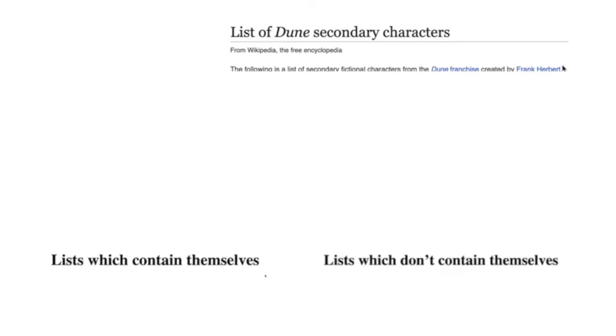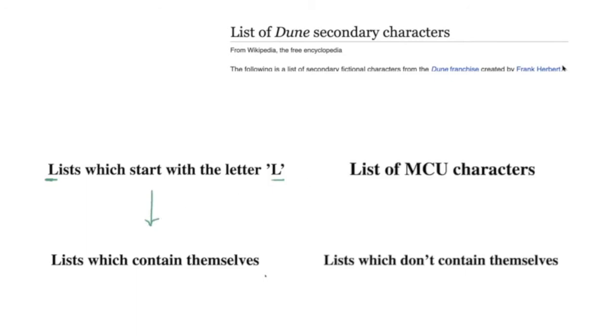Now, these aren't real lists on Wikipedia. This is just for the sake of argument. So what kind of things would we find in these two lists? For example, let's say there's an article lists which start with the letter L. This list would contain itself because it itself starts with the letter L. So it would be an element of lists which contain themselves. On the other hand, something like lists of MCU characters, the list itself is not an MCU character, so this would be a member of lists which don't contain themselves.